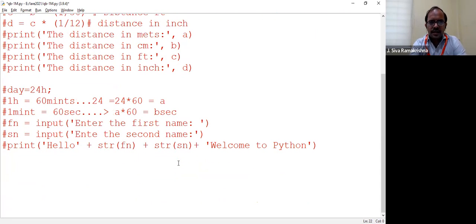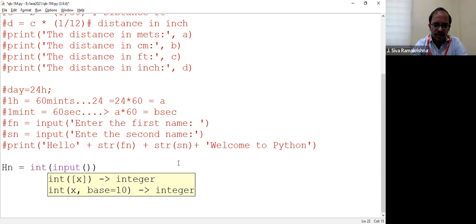So first, get the flat number or house number. It's an integer. You are getting this from the user. Input, enter the house number.